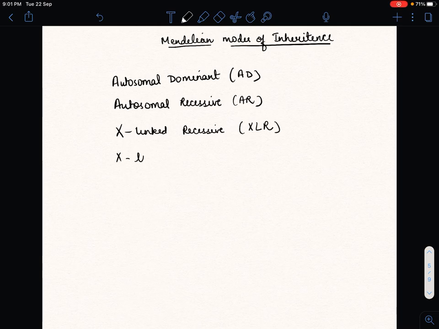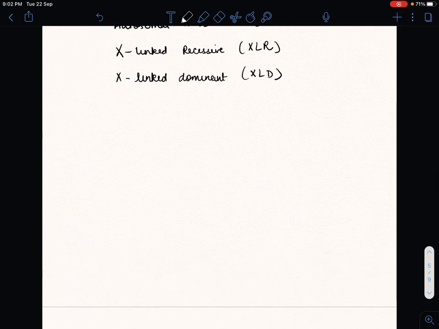Fourth is X-linked dominant, XLD. So in this we gonna learn the mnemonics of autosomal dominant, autosomal recessive, X-linked recessive and X-linked dominant. So first we start from the X-linked dominant.